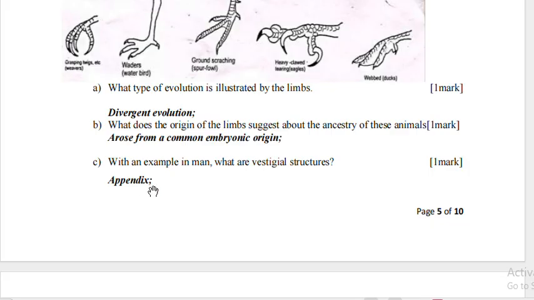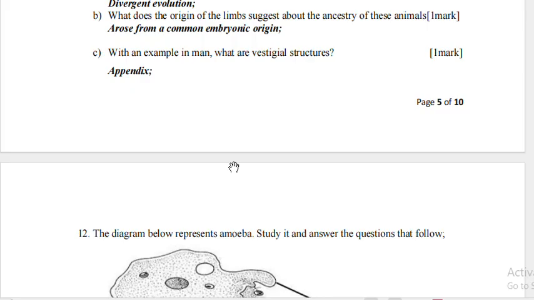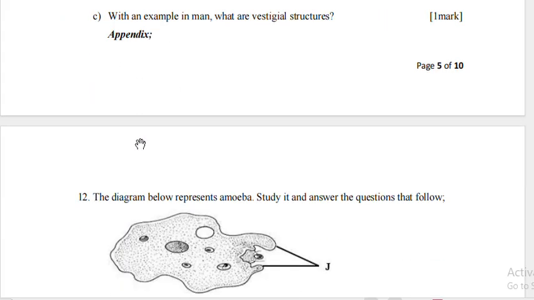With an example in man, what are vestigial structures? The vestigial structures are structures that have ceased to be functional over a long period of time. They have ceased to be functional because they have not been in use. Hence, you say they have ceased to be functional, or they have become rudimentary. Examples: we have the appendix, the cecum in man, then we have the coccyx, or the vestigial tail in man.